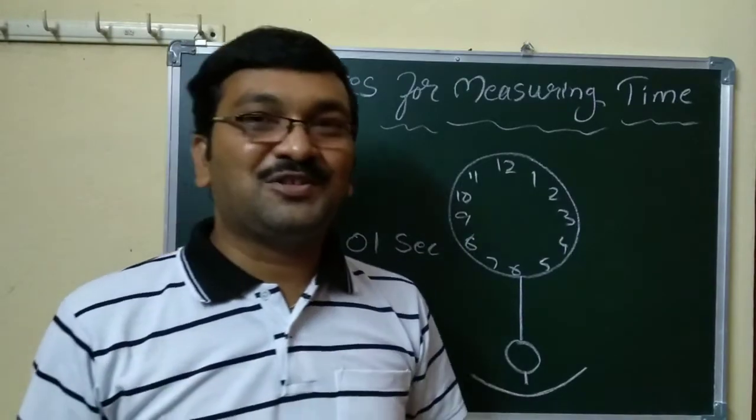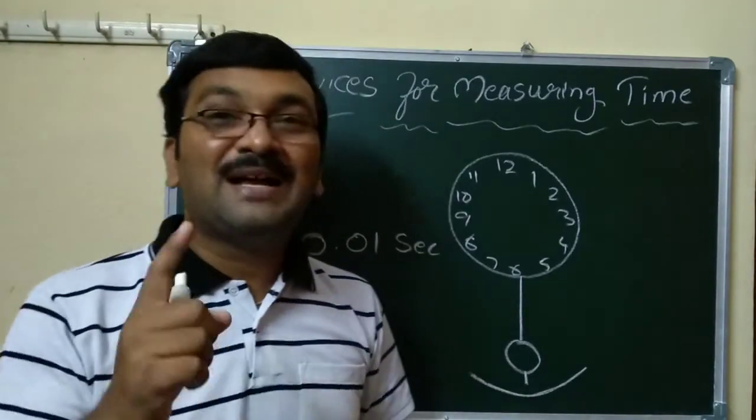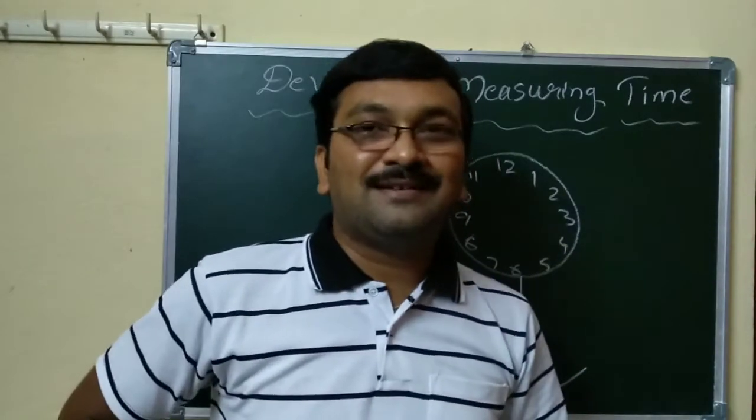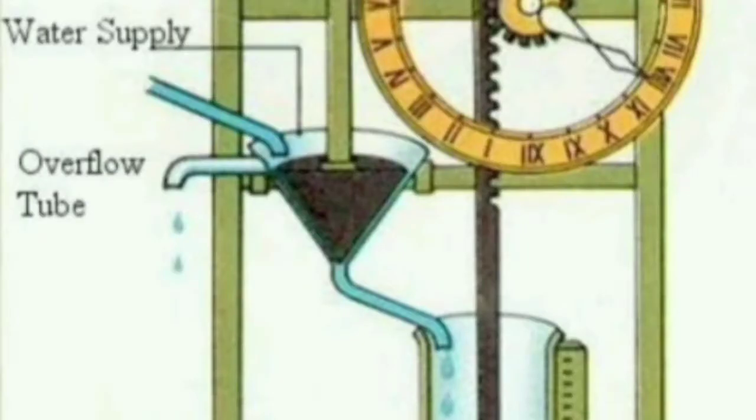The last one is the pocket watch, which Mahatma Gandhi ji used. Then the sand watch. In olden days they used the water clock, with a mechanism also given, and another type of auto clock.